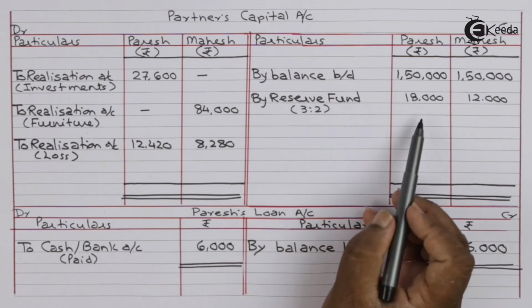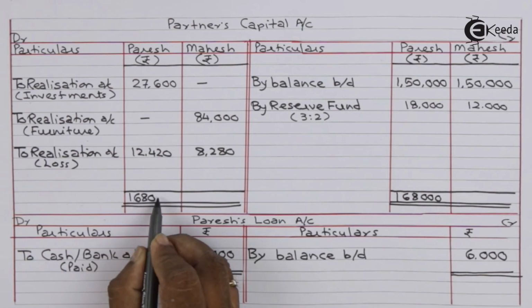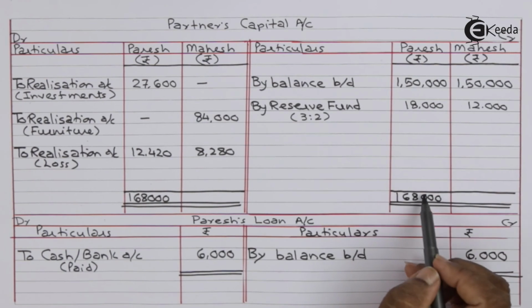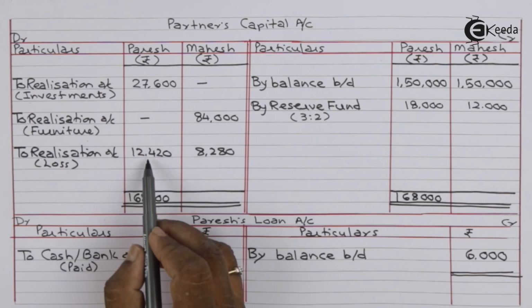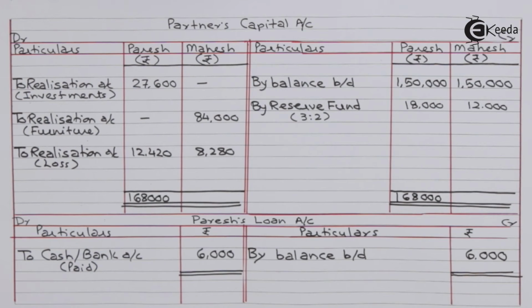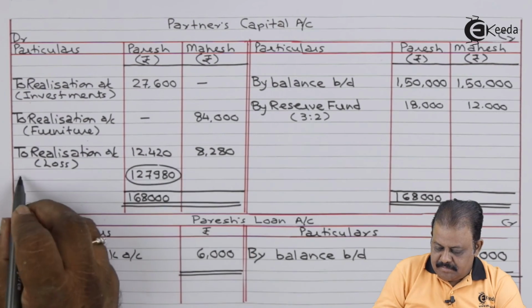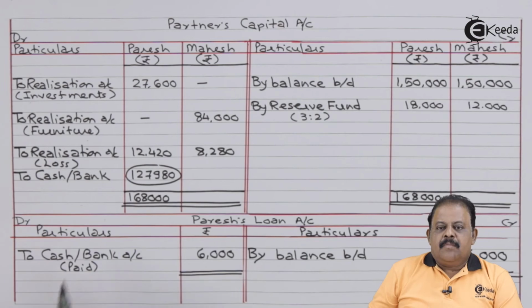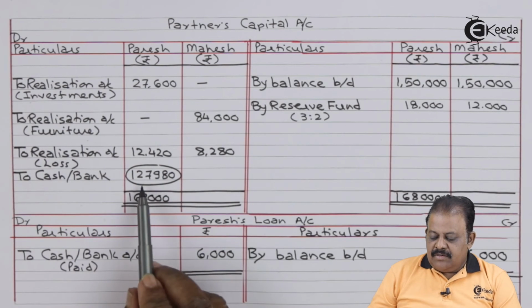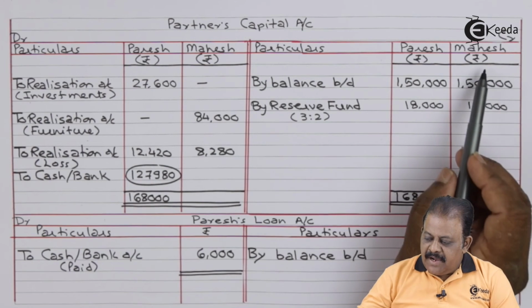Now we'll be closing partners capital account. We have to compare the credit and debit column of Paresh. In case of Paresh, credit total is heavy, 1,68,000. This is recorded on both sides. Now from this 1,68,000, we have to deduct these two values to arrive at the balance. Paresh capital account debit to cash bank 1,27,980.